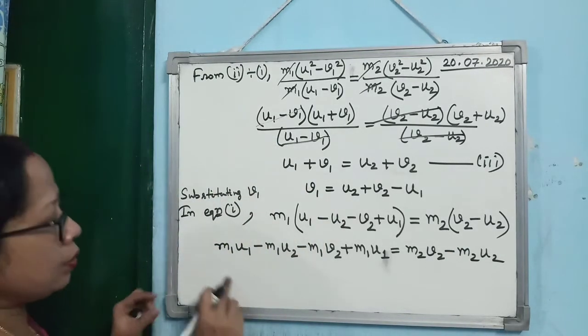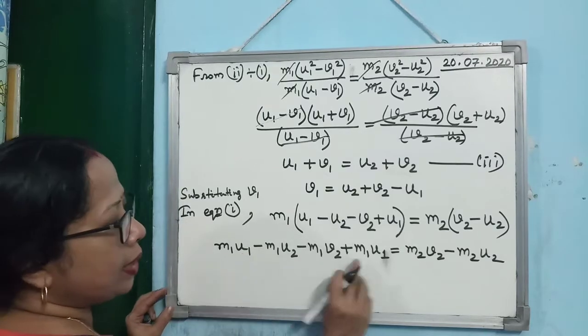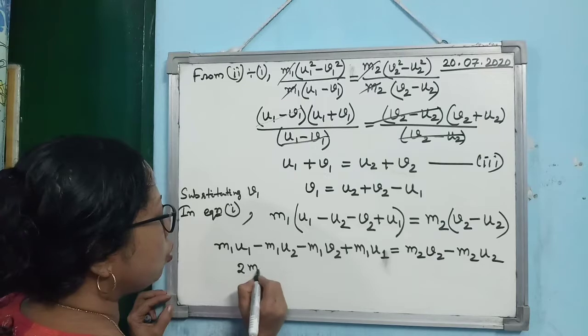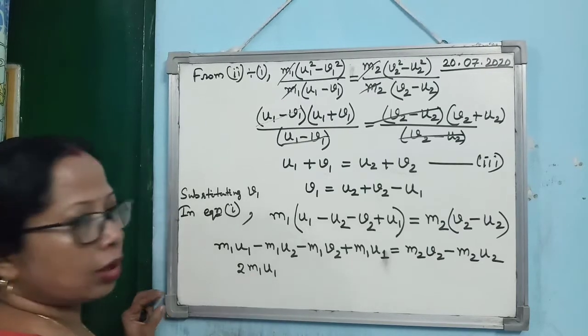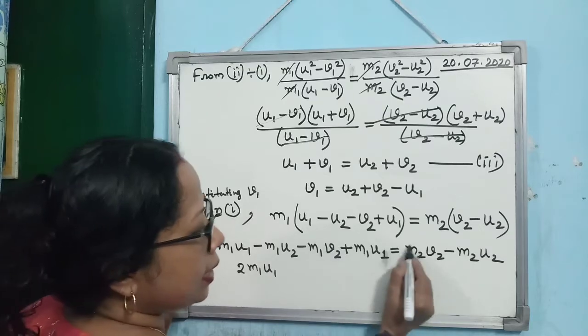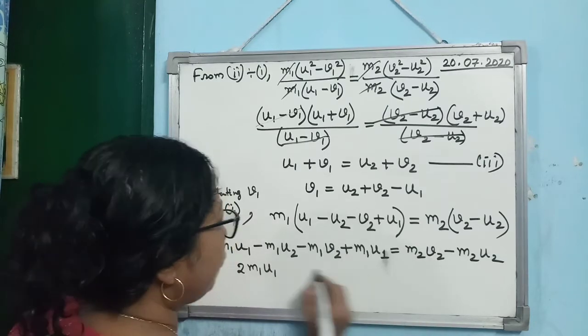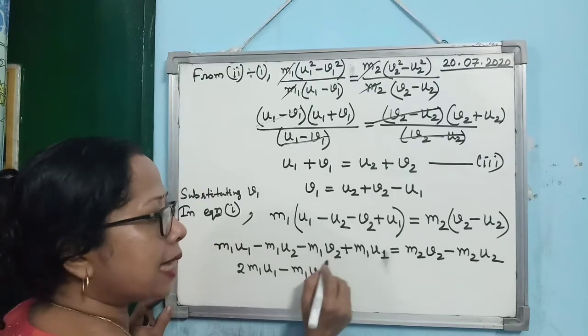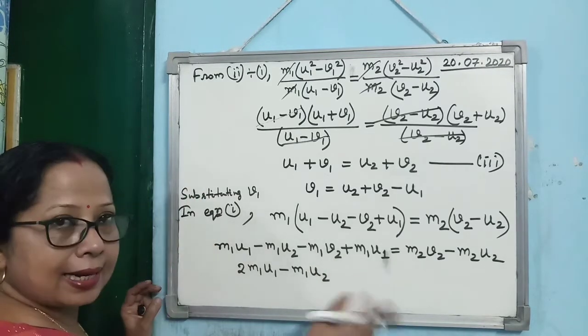Alright. Now you see, here is M1 U1, here is also M1 U1. So you can write it as 2 M1 U1. Now here you see M1 V2 is there, here M2 V2 is there. So what we will do? First of all, we will take all the terms having V2 on one side and rest of the terms on